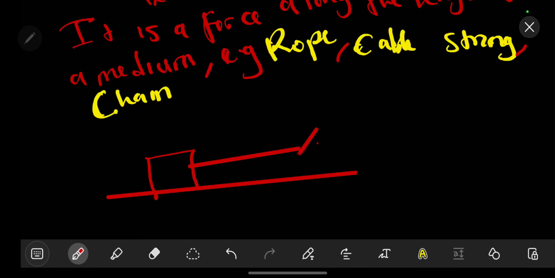So if someone is holding the item with their hand like that, then there will be tension. As the person is trying to pull in this direction, according to Newton's third law, there will be a force acting in the opposite direction like that. When it reaches this point, this same force is the one that is going to return it. When it reaches this point, it is going to bounce back.